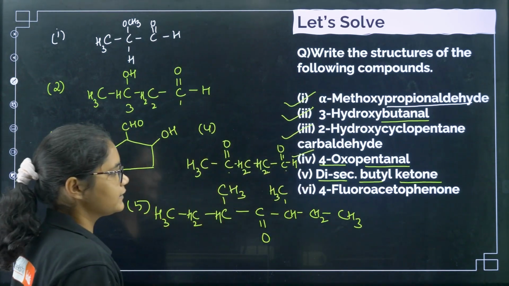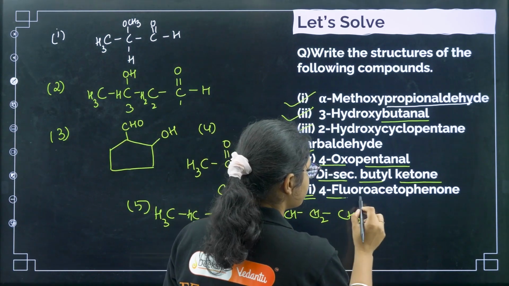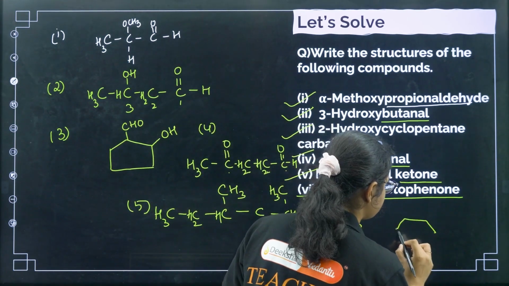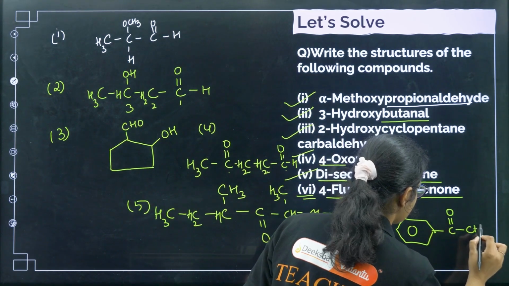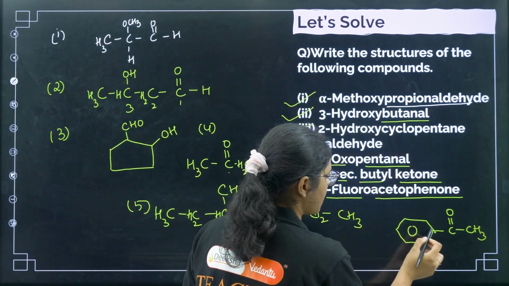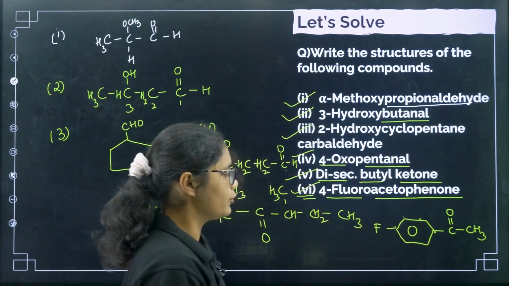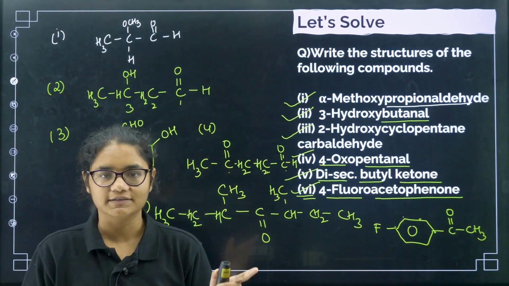Okay, di-secondary butyl ketone group. Okay, next coming to the sixth one, 4-fluoroacetophenone. If you remember, I told you to remember the structure of acetophenone. So acetophenone is this one, right? 4-fluoro, so 1, 2, 3, 4. Here, fluorine group. So this is 4-fluoroacetophenone. Clear? I hope all the structures you have drawn.